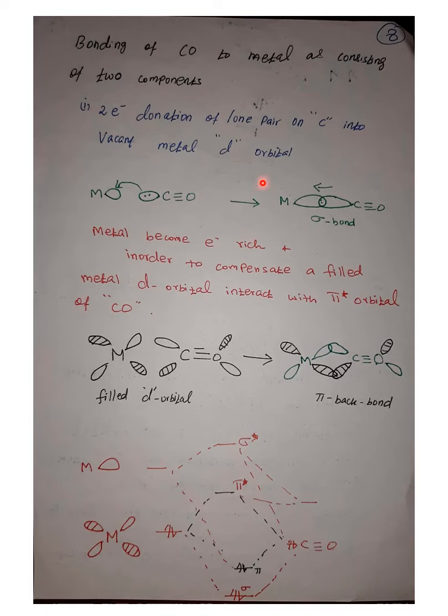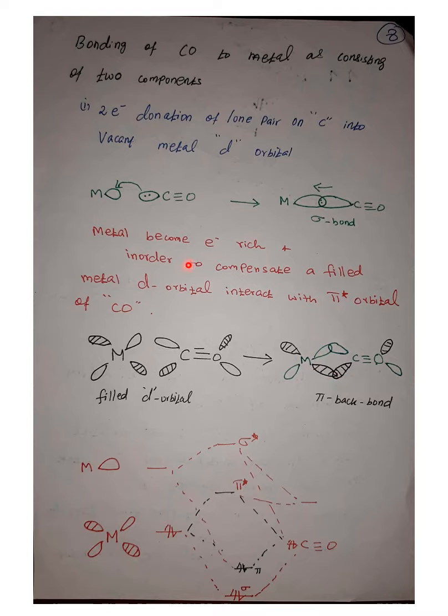The bonding of CO to the metal consists of two components. As I said, the first is the two-electron donation of the lone pair on carbon into valence metal d orbitals. That is, the carbon lone pair donates to the metal orbitals, forming the sigma bonding. Then, when the metal becomes electron rich, the filled metal d orbitals interact with the pi star orbital of the carbonyl, forming the back donation that leads to pi bonding.